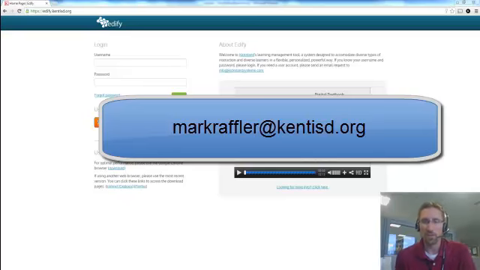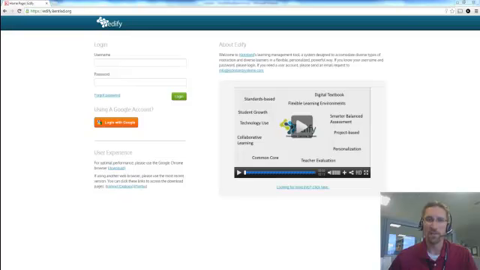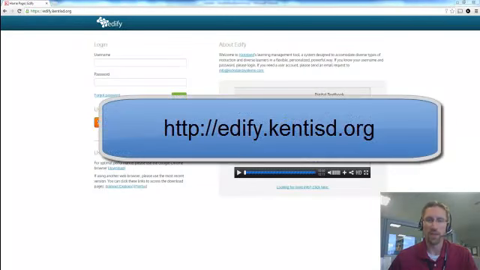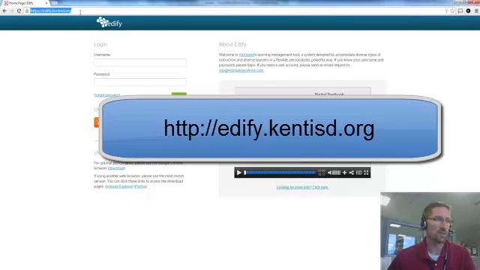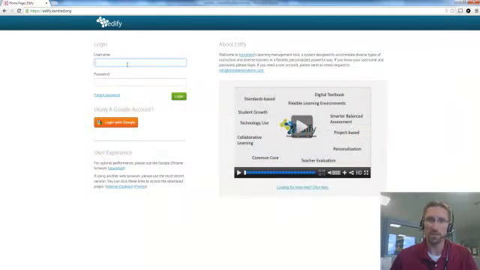Also included in this email, you will see your username, which is typically going to be your email, and the designated password, and you also are going to have an enrollment code. Once you have all that information, we're going to have you visit the following URL, edify.kentisd.org. Again, that's edify.kentisd.org. Once you've typed that in, use the username and password that you were sent in the email, and I'll type in a sample username and password that I have right now.